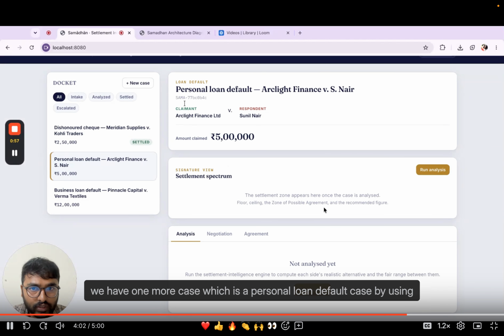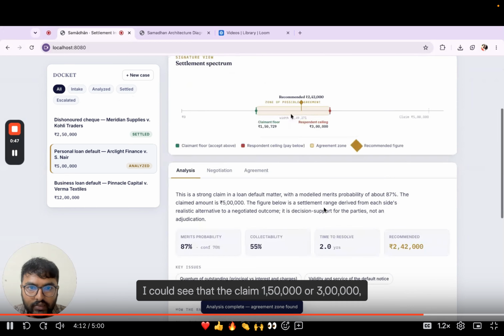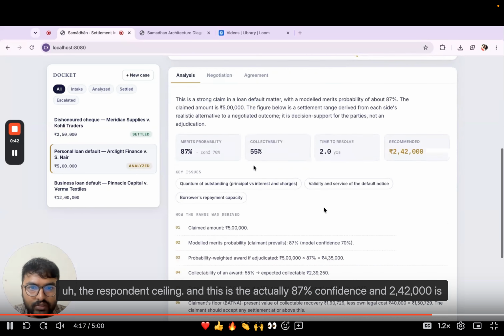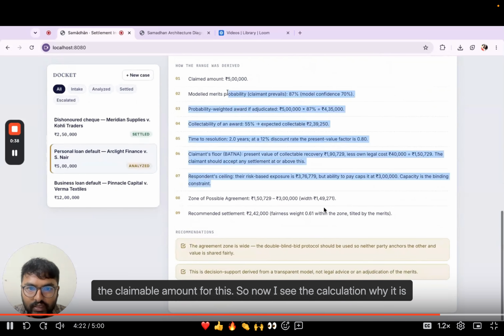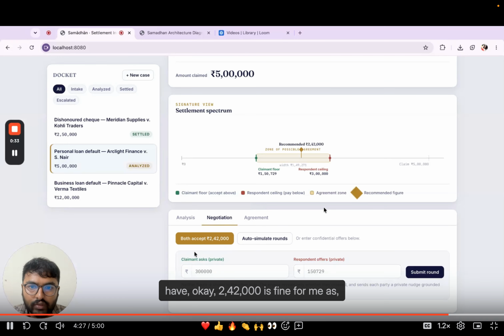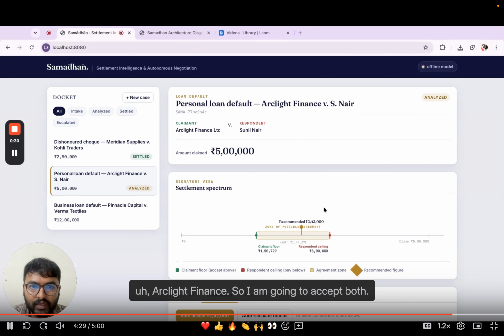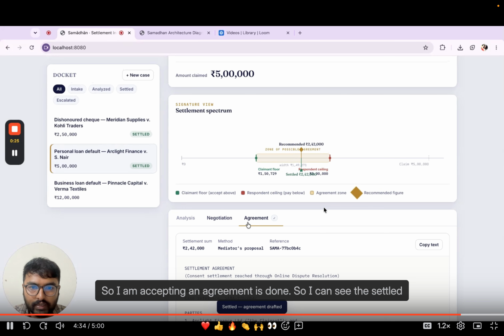Similarly, we have one more case, a personal loan default case, Arclight Finance versus SNR. They want to claim 5 lakh rupees, and you can see I'm now running the analysis. I can see the claimant floor at 1,50,000 or 3 lakhs, the respondent ceiling, and 87% confidence, and 2,42,000 is the recommended amount for this. Now I can see the calculation of why it is showing that, and I want to go to negotiation. 2,42,000 is fine for me as Arclight Finance. So I am going to accept for both. I can go with the auto suggested terms. I'm accepting, and the agreement is done.